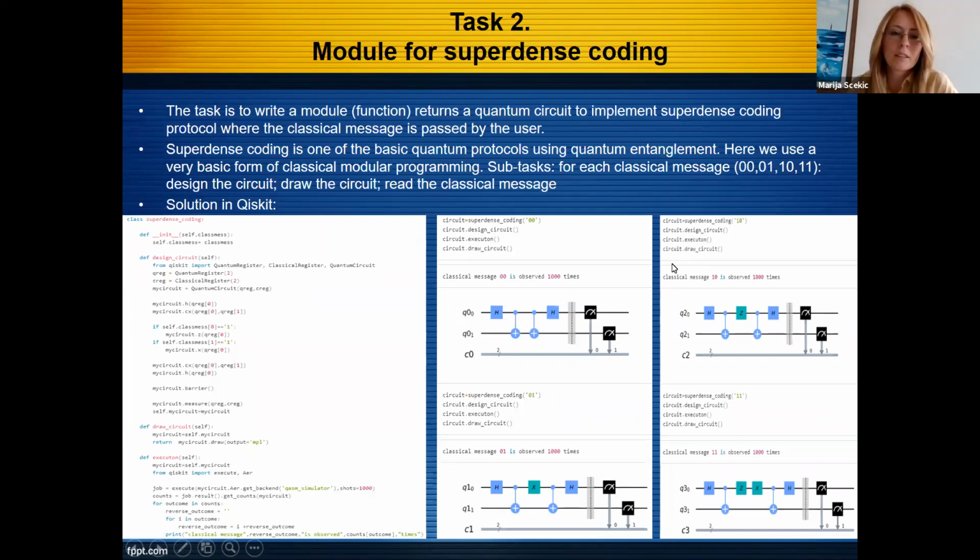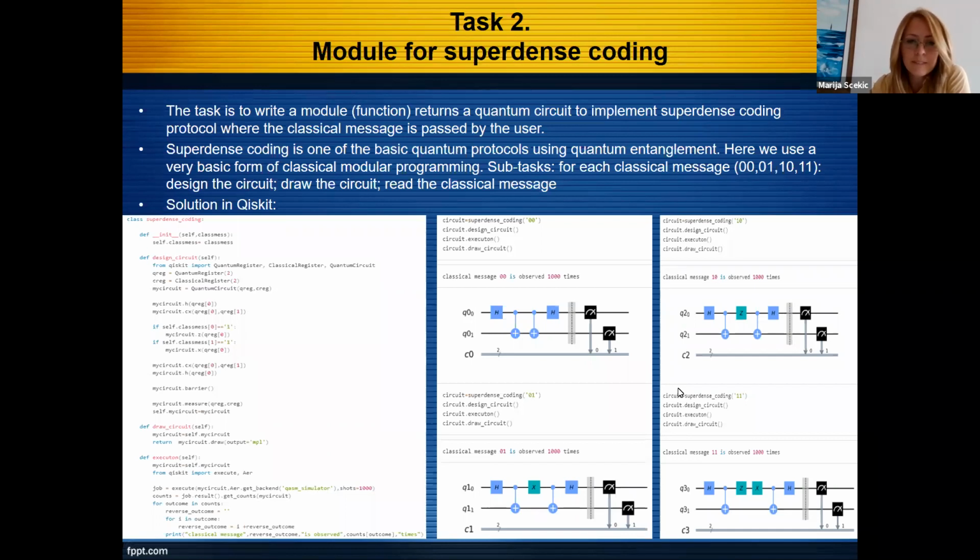Task 2 is to write a function that returns a quantum circuit to implement the superdense coding protocol, where the classical message is passed by the user. Superdense coding is one of the basic quantum protocols using quantum entanglement. So here we use a very basic form of classical modular programming. And our subtasks are, for each classical message 00, 01, 10, and 11, to design the circuit, draw the circuit, and read the classical message.